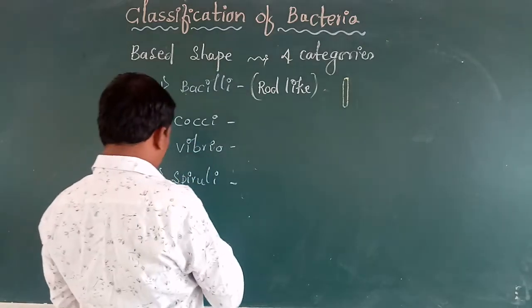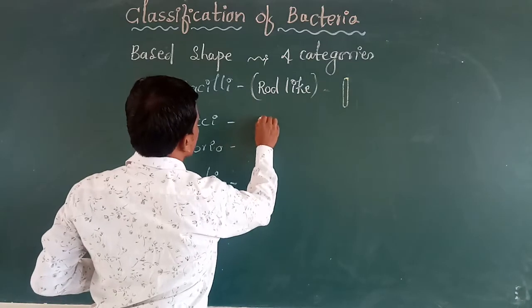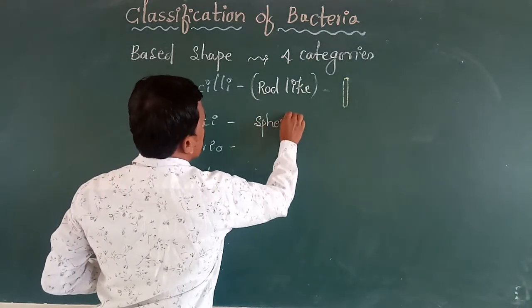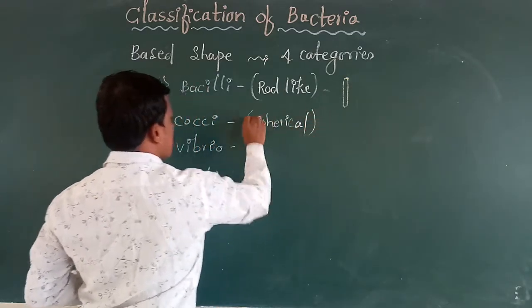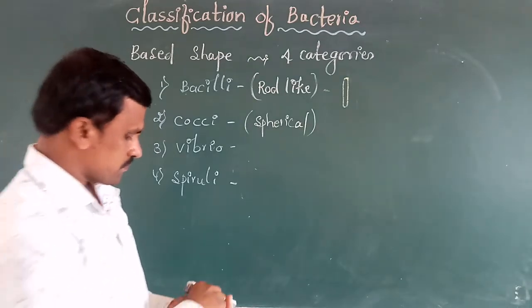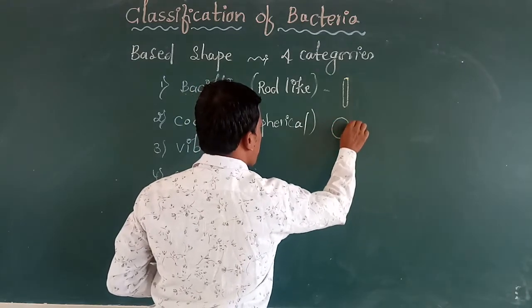Next, second one, cocci. Cocci are spherical shaped bacteria, or circular shaped bacteria.